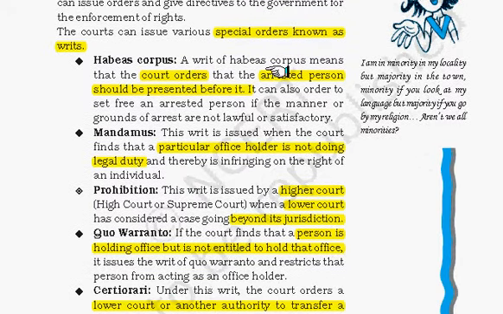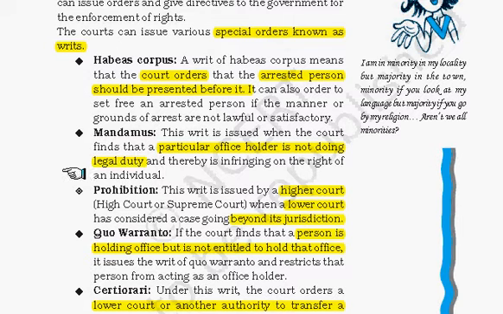A writ of habeas corpus means that the court orders that the arrested person should be presented before it, and it can also order the arrested person to be set free if the manner in which the arrest was done was not lawful or satisfactory. So this was habeas corpus. It can be enforced against any public or private body and it can be appealed by only the aggrieved person.